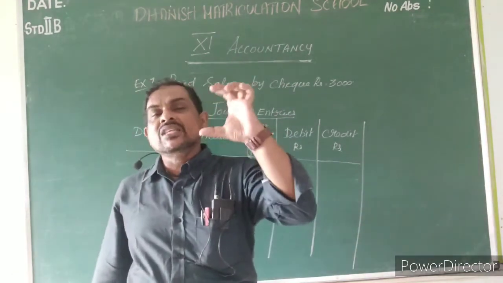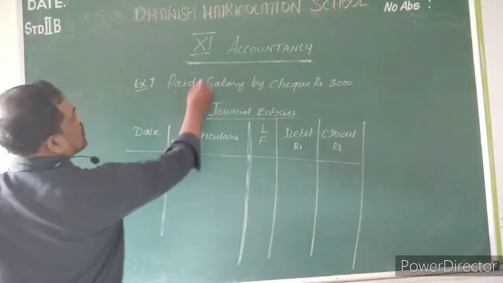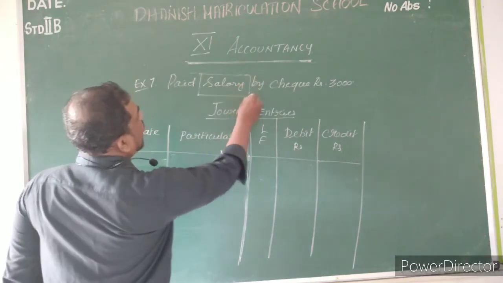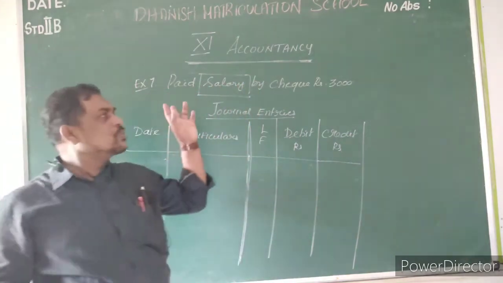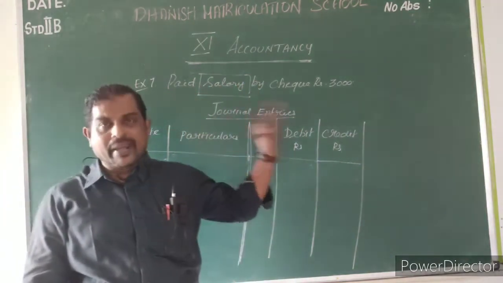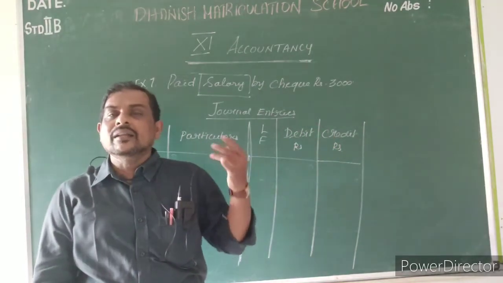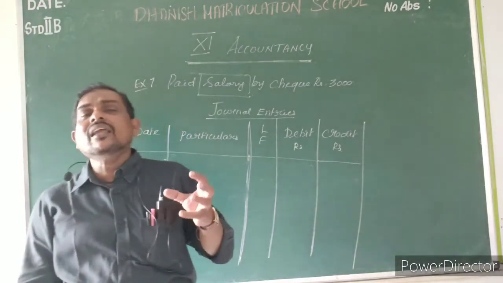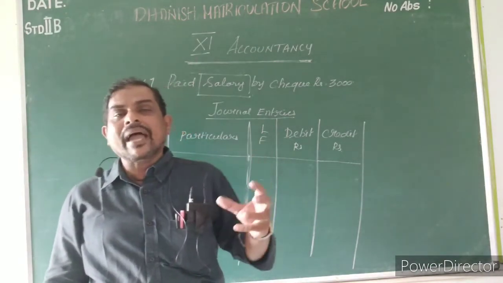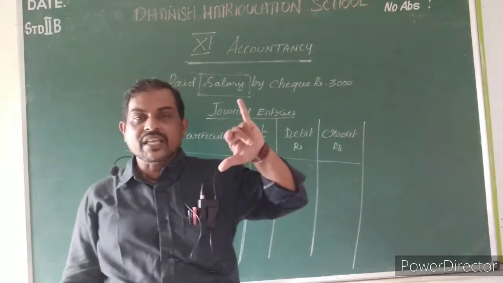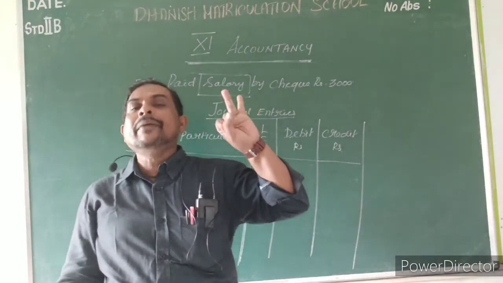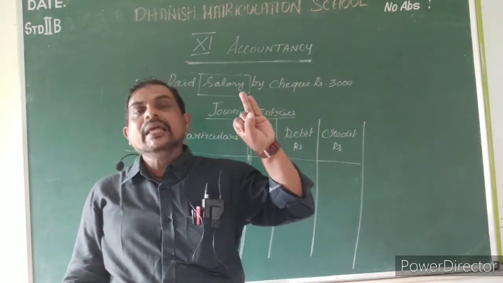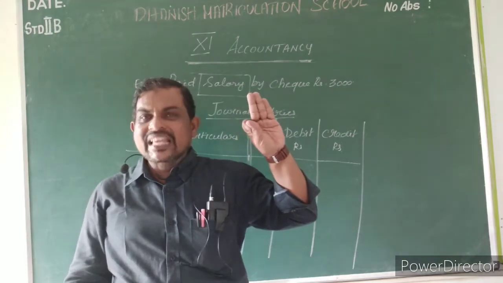Here salary is one account. Suppose they just paid. Paid means they have paid, either in terms of cash or in terms of bank. So what accounts will come under bank? Check is related to bank. Debit card is related to bank. Credit card is related to bank.